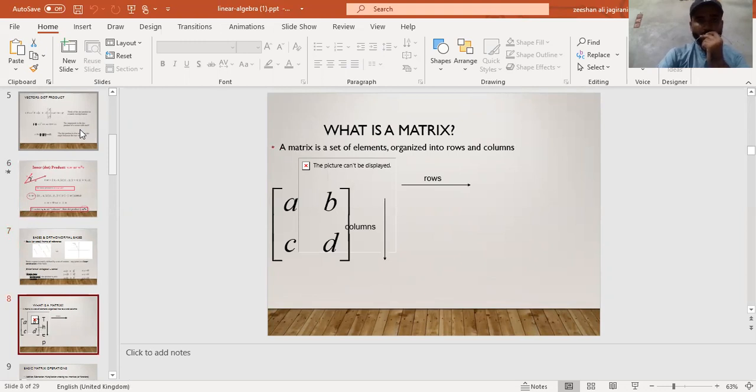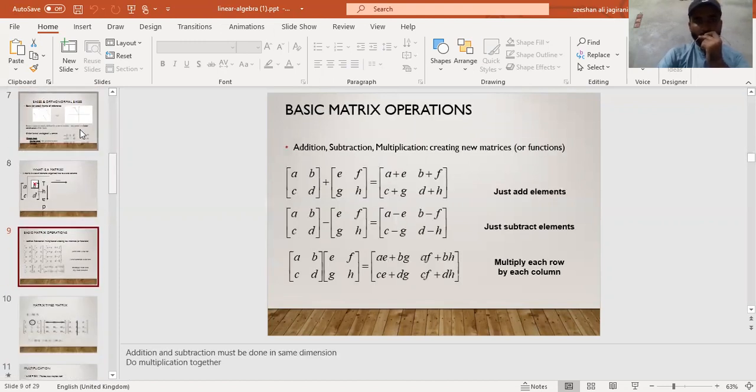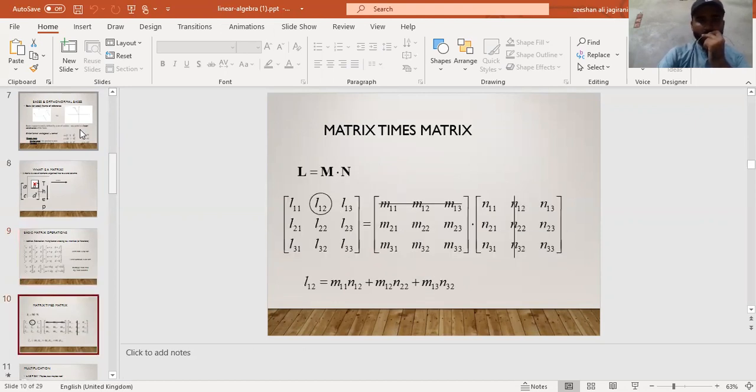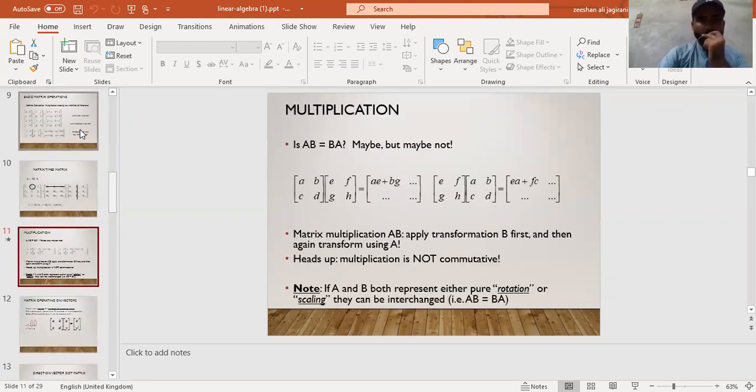What is a matrix? A matrix is a set of elements organized into rows and columns. Basic matrix operations: addition, subtraction, multiplication, creating new matrices or functions. Matrix times matrix multiplication: is AB equal to BA?